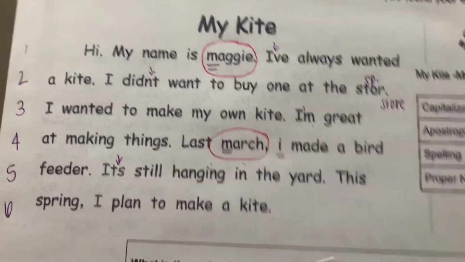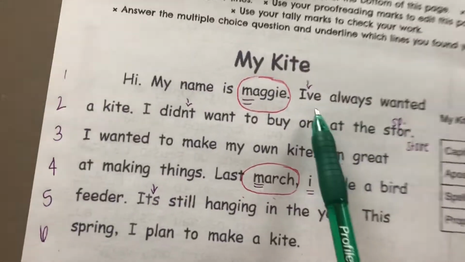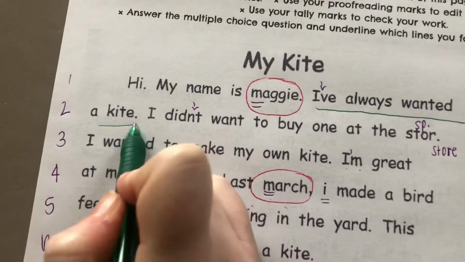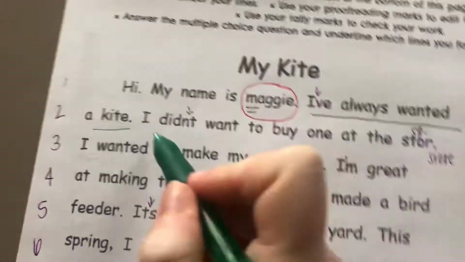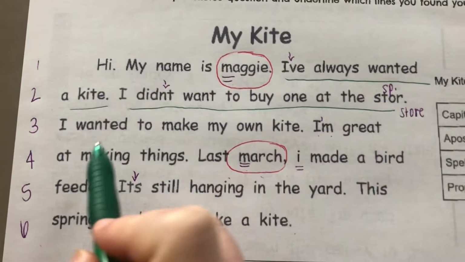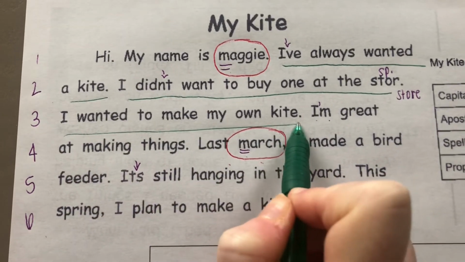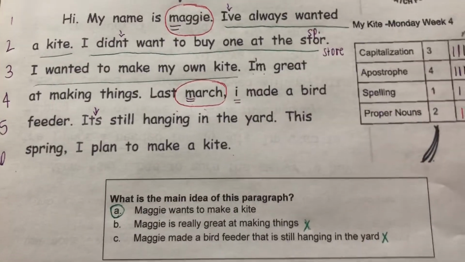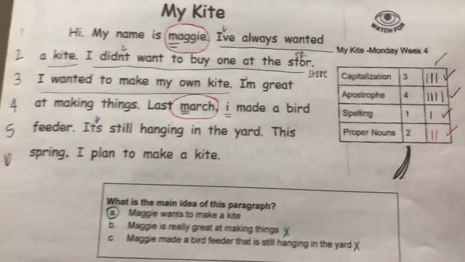So Maggie wants to make a kite. I'm going to go ahead and I can underline, I've always wanted a kite. She didn't want to buy one at the store. I wanted to make my own kite. Okay, so that's all evidence that Maggie wants to make a kite.